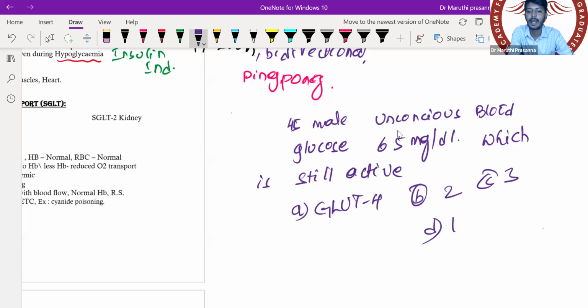Okay, so what will be your answer? Answer will be GLUT1, my dear students. Sorry, which one? What is the answer? Option A, B, C, D. Which GLUT is active? Remember, GLUT4 is not active in hypoglycemia. The one which is active in hypoglycemia is which one? D. Answer D is the correct answer. That is GLUT1.